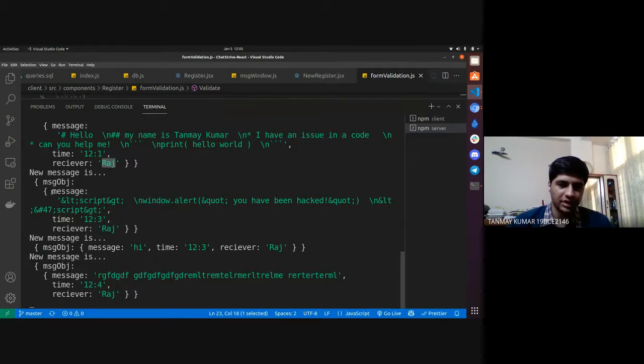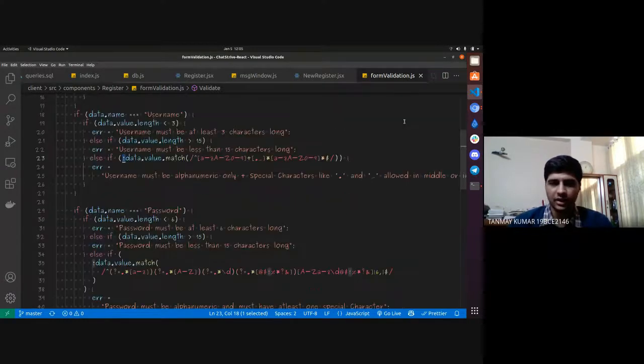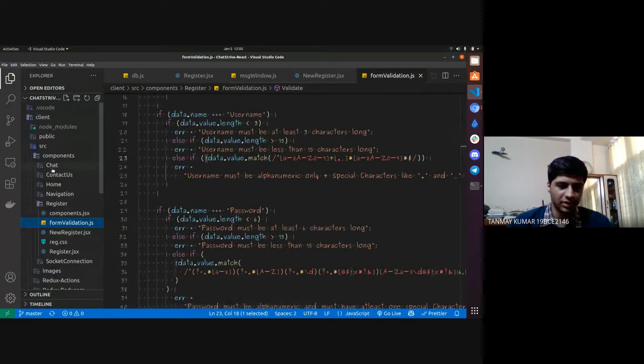Now over here you can see that in the message, ampersand lt and the ending tag is being used. This is a code for the less than sign. In this way we are preventing it from XSS attacks. I can also show you where this part is written, in the chat, in the new message window.